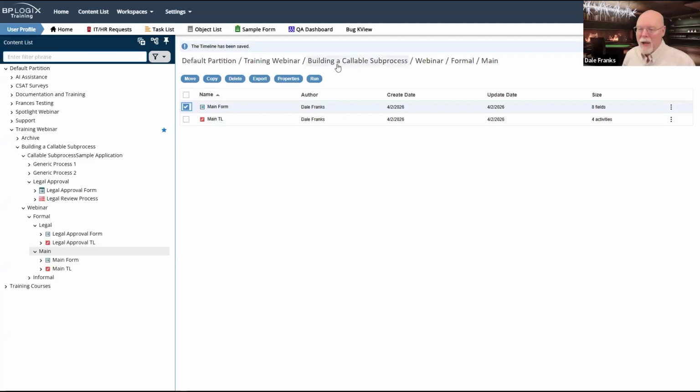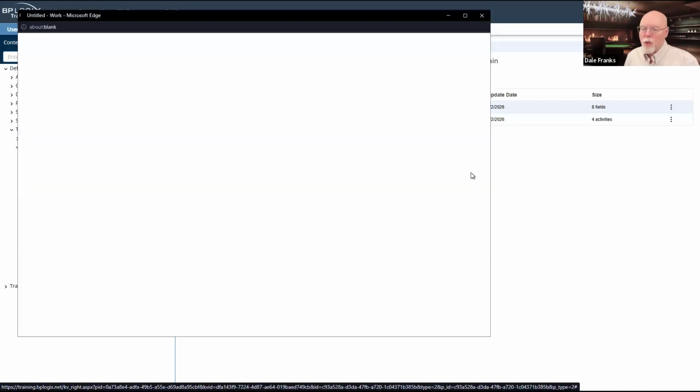We're going to run my main form. Now here is where we test my configuration to see if it works. And if it's an utter failure, we can always go back to the actual one that I know works because I have a completed process. Oh, and by the way, if you want a completed sample of this, just give me an email and I'll export this and I'll attach it to your email in my reply, and you can import it into your system and see it work. So let's run our main form.